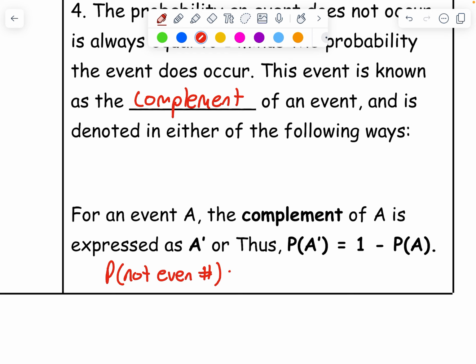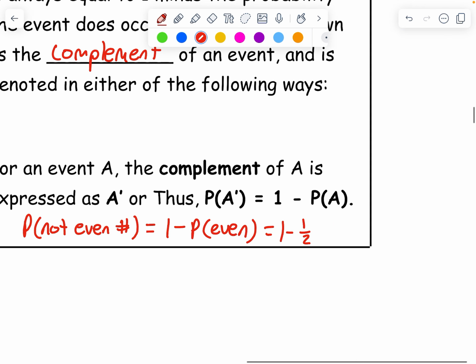Well, that is going to be 1 minus the probability I do get an even, because I have two options: either get an even or I don't. So I take the probability I just found up there, which is 1 over 2, the probability of getting an even. So the complement, the probability of that not happening, is 1 minus 1 over 2, which is also 1 over 2, right?